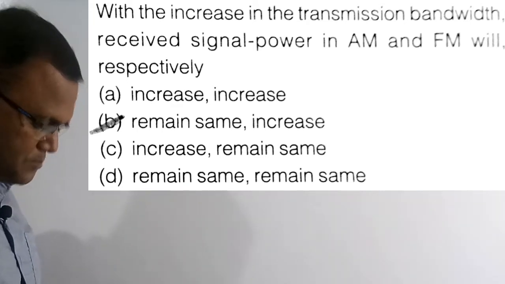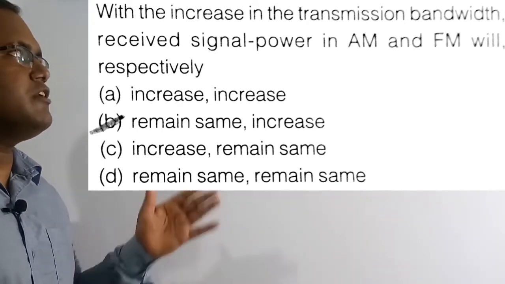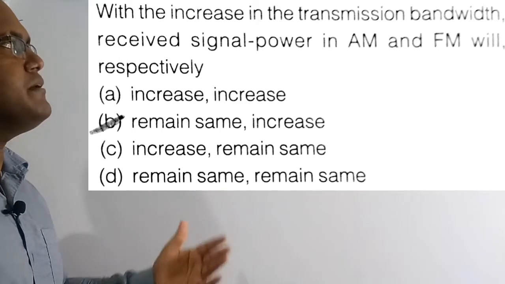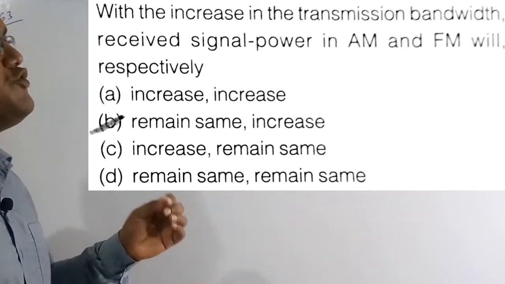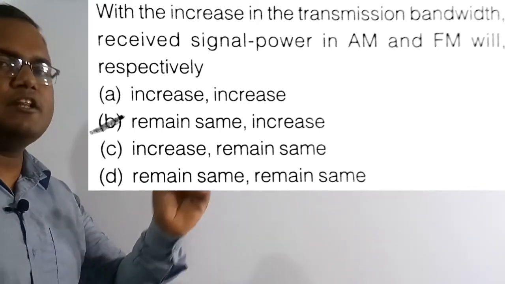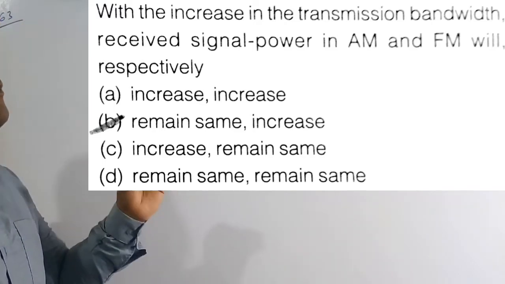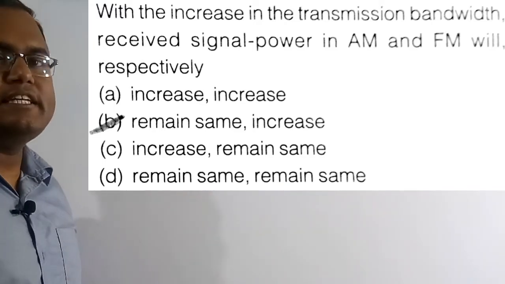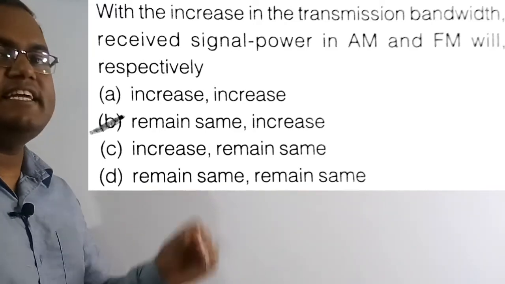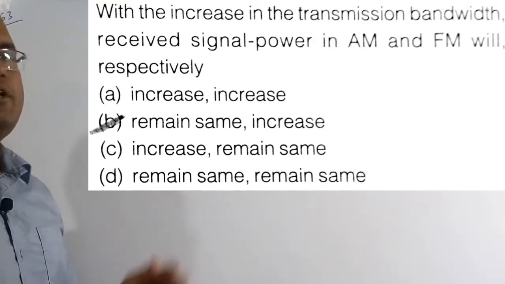So among the four options, option B is for the AM it will remain the same, and for the FM it goes on increasing. It means the receiver power for the AM will remain constant and the receiver power for the FM will increase when the bandwidth at the receiving side increases. So let's solve this numerical.